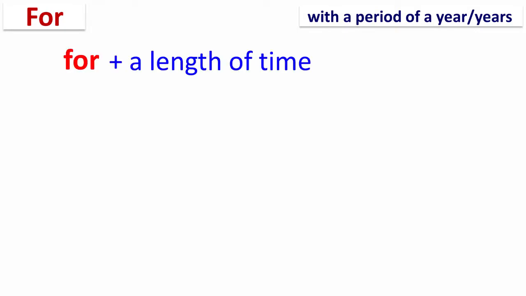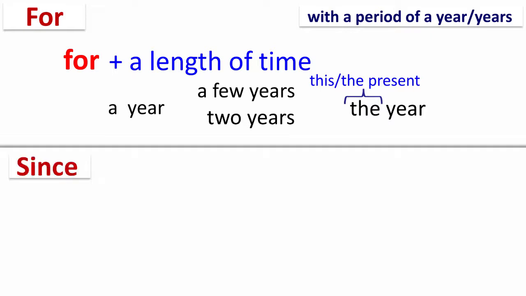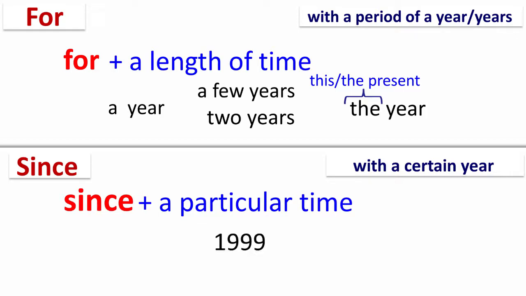With years, for is used with a period of a year or years. For example, for a year, for 2 years, for a few years, and for the year. The year means this year or the present year. On the other hand, since is used with a certain year. For example, since 1999.